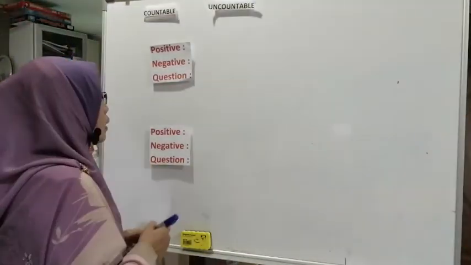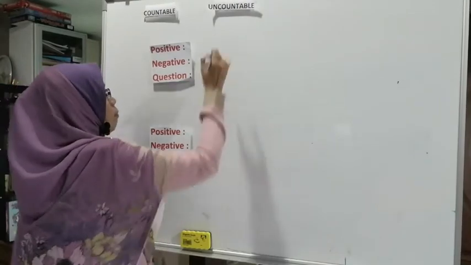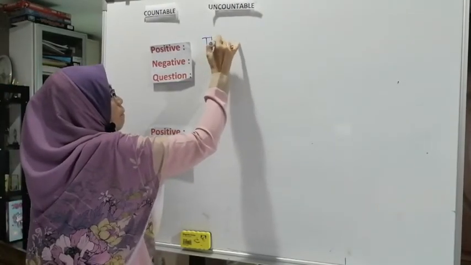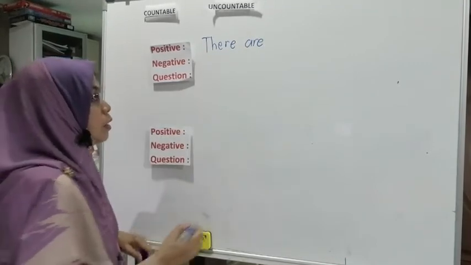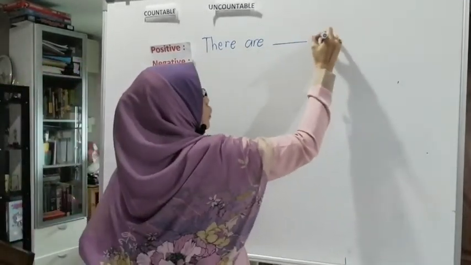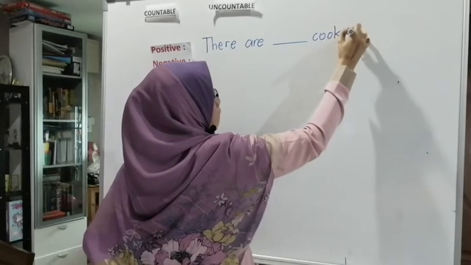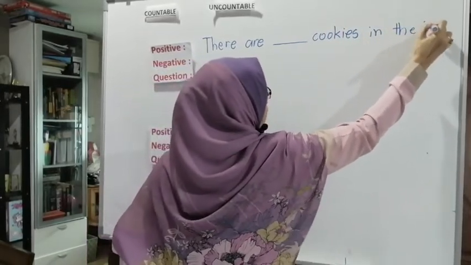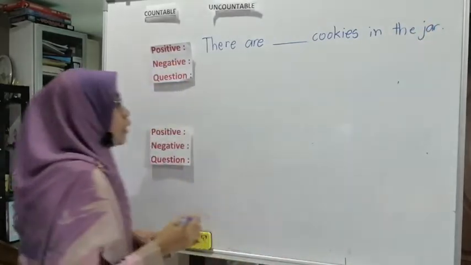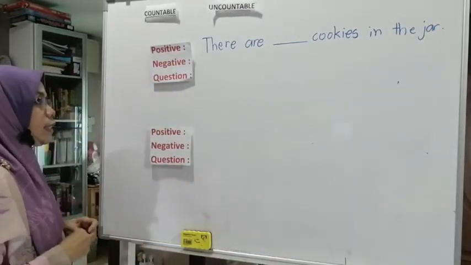For example, there are cookies in the jar.